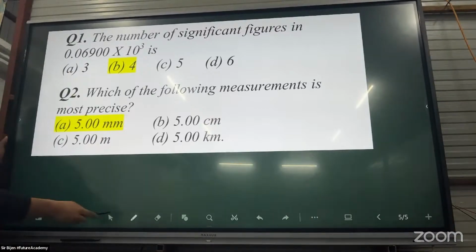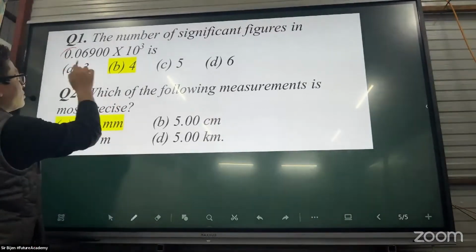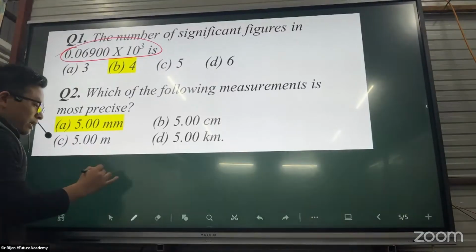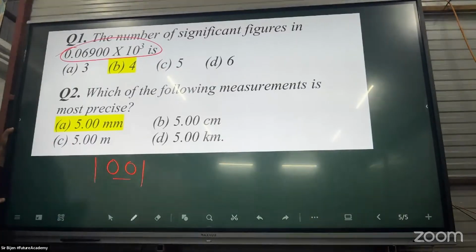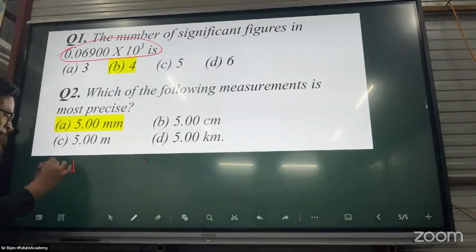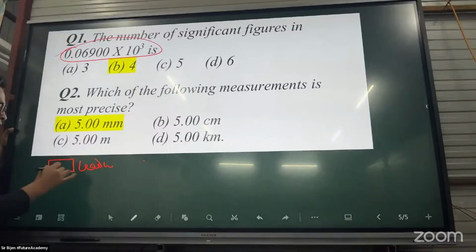The number of significant figures in the following. What are the significant figure rules? Zeros between non-zero digits are all significant. Leading zeros are not significant.